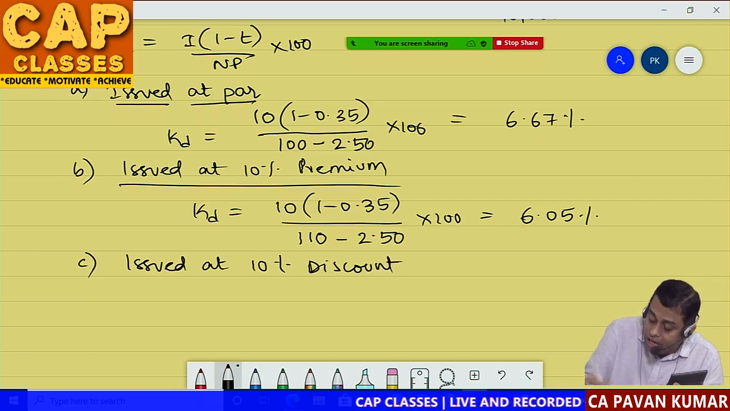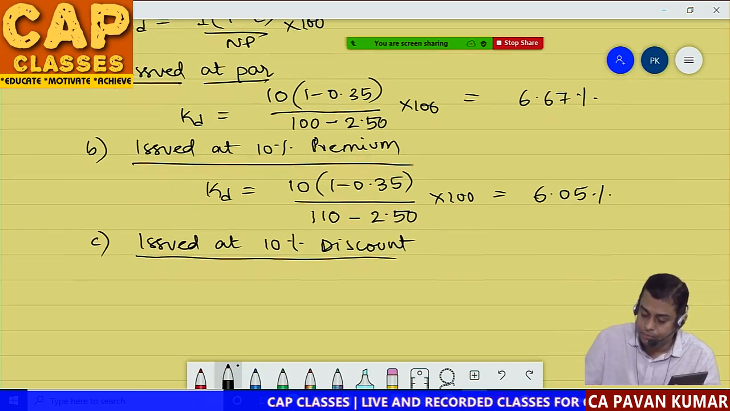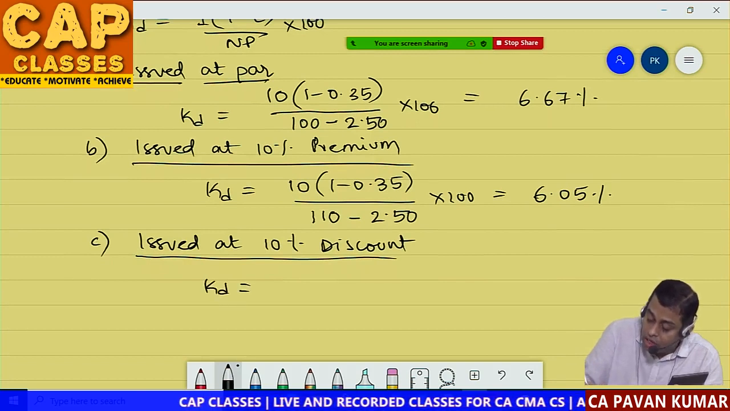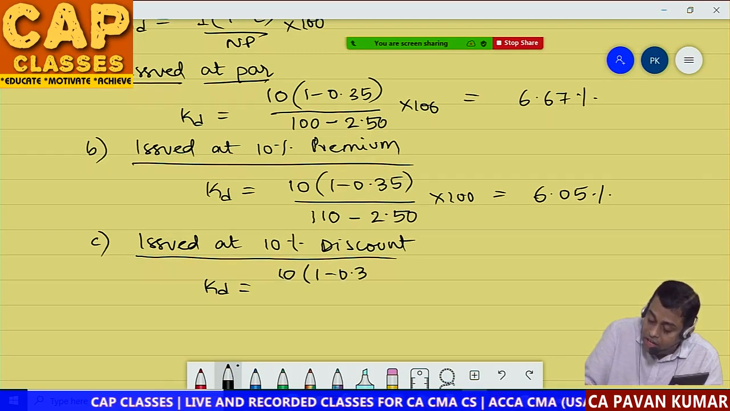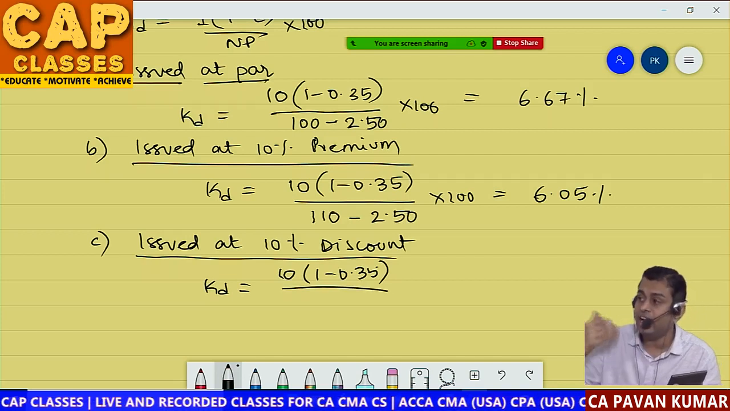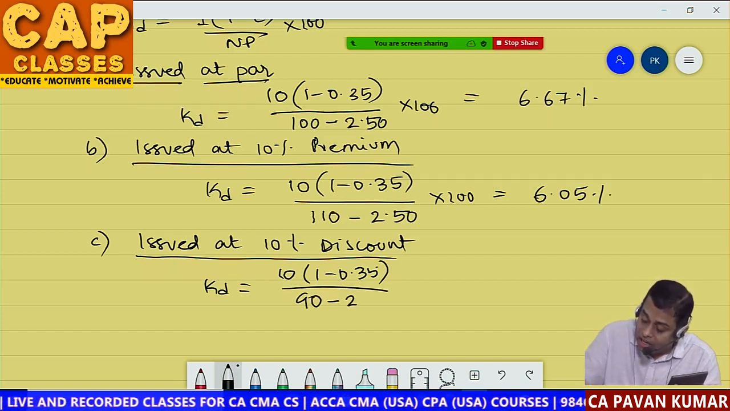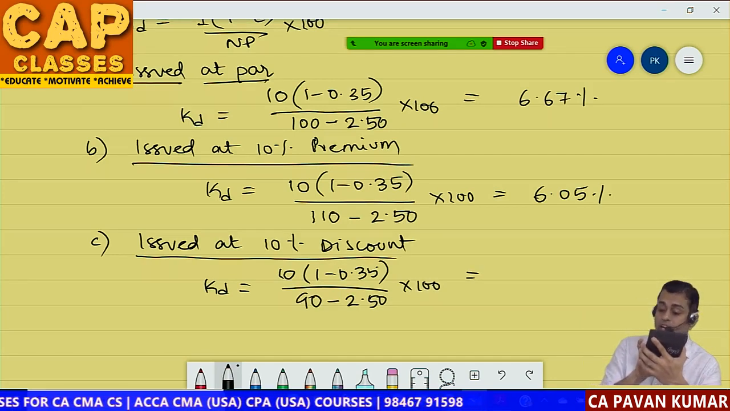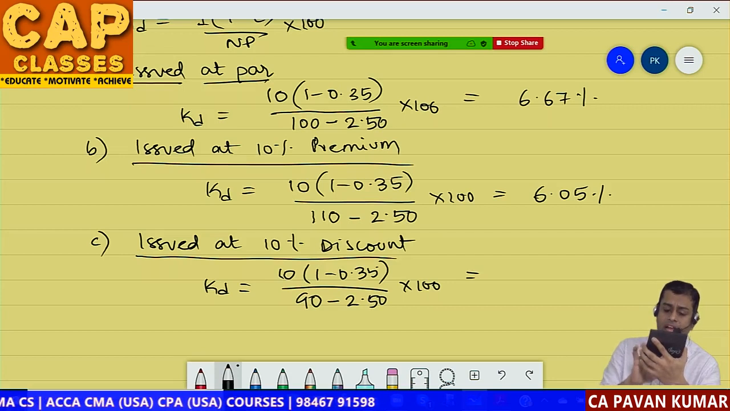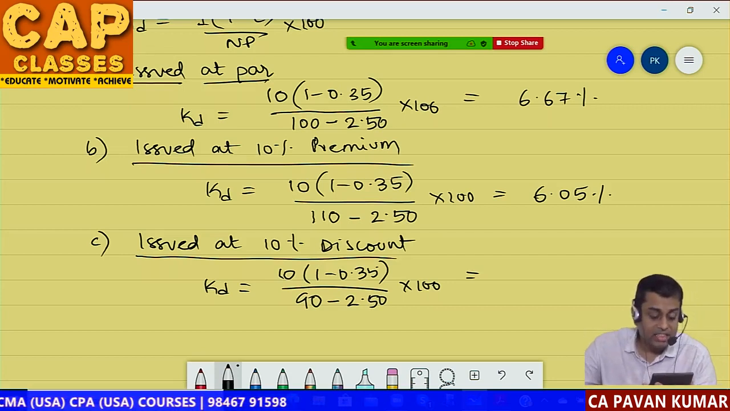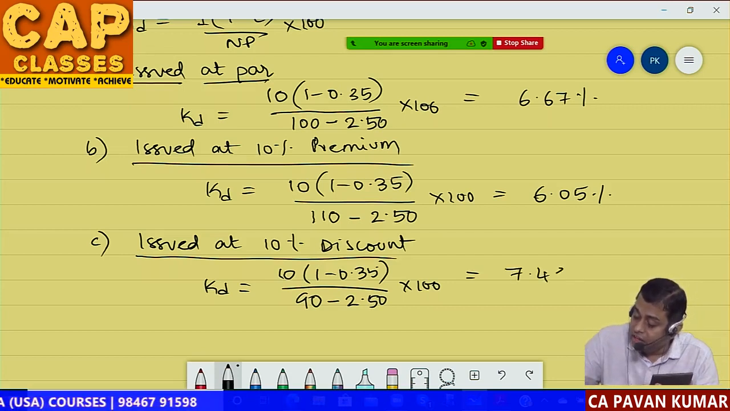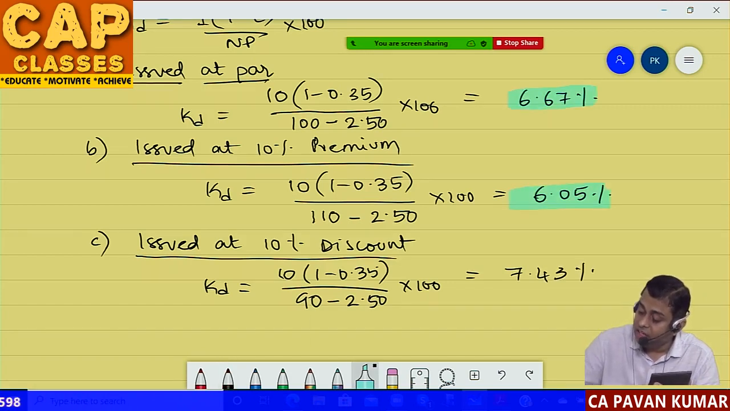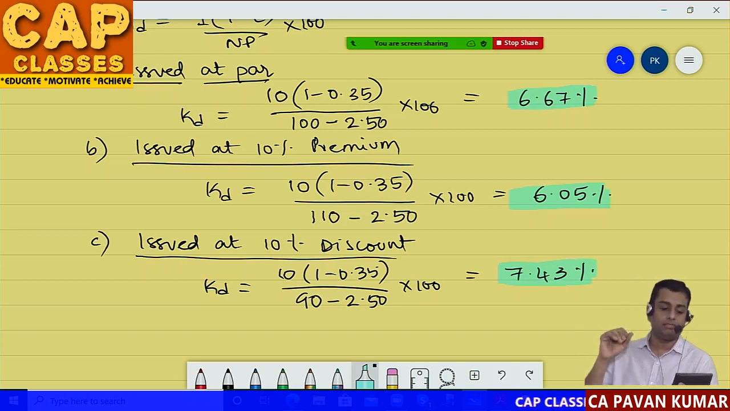C. Third one is issued at 10% discount. That means a 100 rupee debenture, you are issuing it at 90 rupees only. So KD is equal to 10 into (1 minus 0.35). Again the numerator remains the same, divided by, in the denominator, 90 rupees minus 2 rupee 50 paise, into 100. That comes to 6.5 divided by 87.5 into 100. It is 7.43%. So this is the answer. First situation 6.67, then 6.05, then 7.43. These are the answers. Okay.